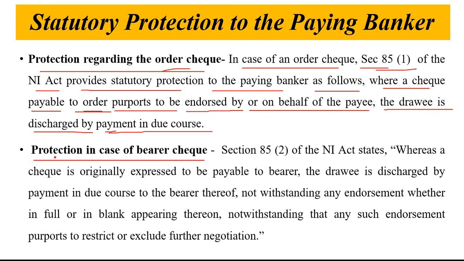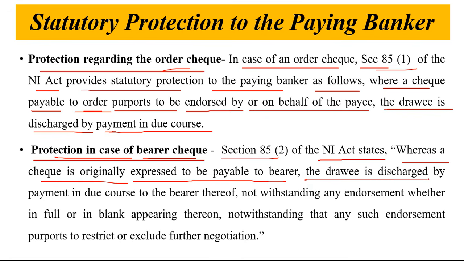Next, the protection in case of bearer check. Now there is a protection given to the paying banker in case of bearer check under section 85 subsection 2 of the Negotiable Instrument Act, which states that where a check is originally expressed to be payable to bearer, the drawee is discharged. Now, who is the drawee?